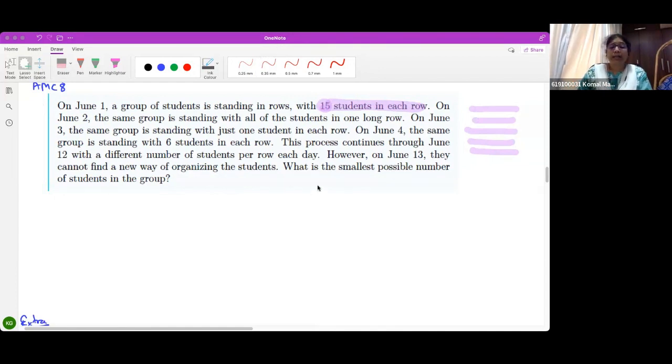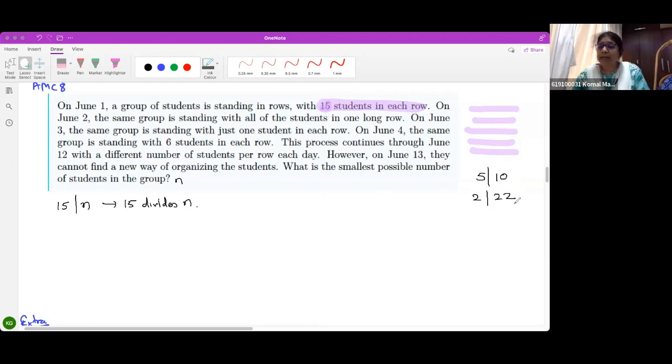So let the number of students be n. So I have 15 divides n. Everybody, this is the symbol of divisibility. 15 divides n, like 5 divides 10, like 2 divides 22. Everybody understood this shortcut symbol?